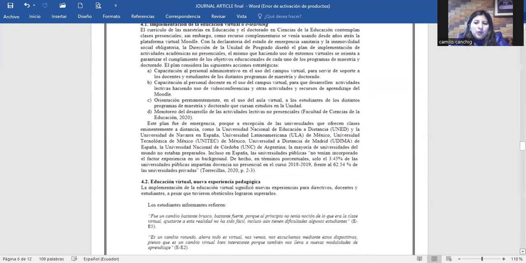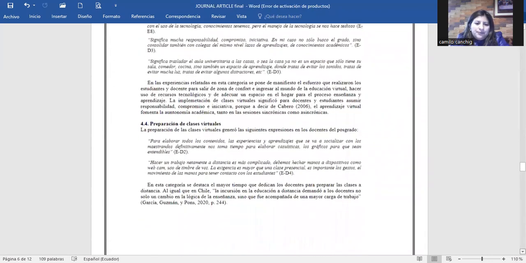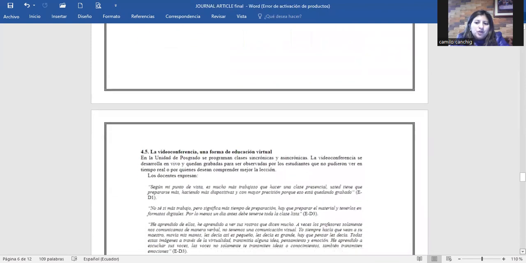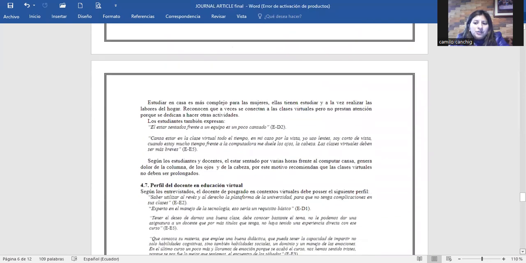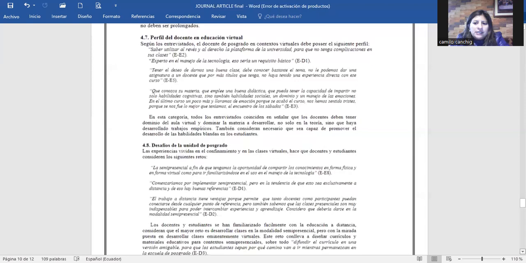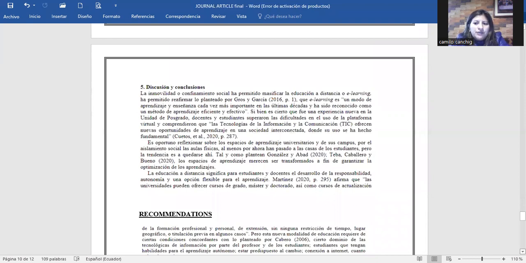Another important part we have is the discussion and conclusions. This part is very important because here we try to answer what the results mean and their relationship to the objectives of the article. In this part, we have the discussion and the conclusion. It is the most important part. If it has good results and a good discussion, it will be easier to be published. If it does not have a good discussion, the publication process will be affected.